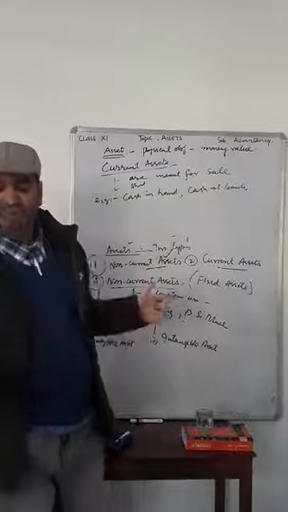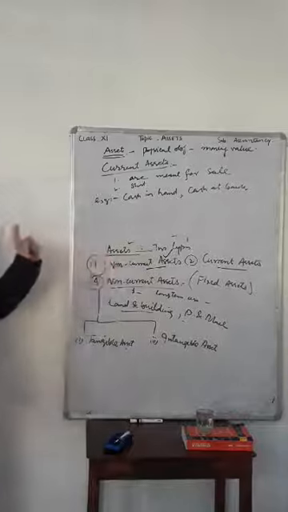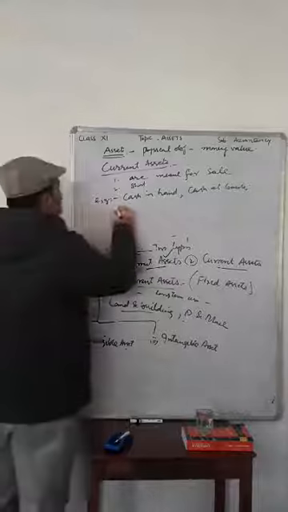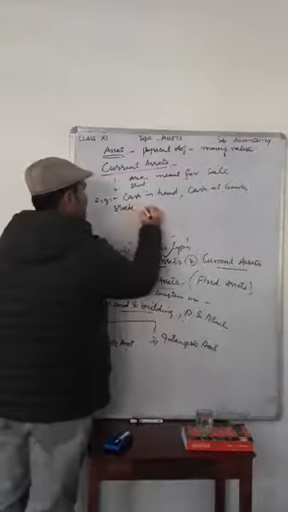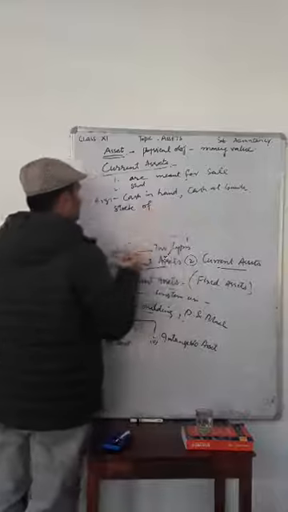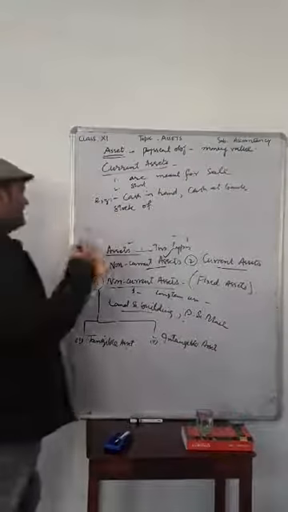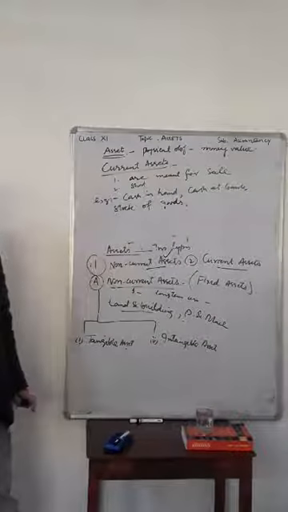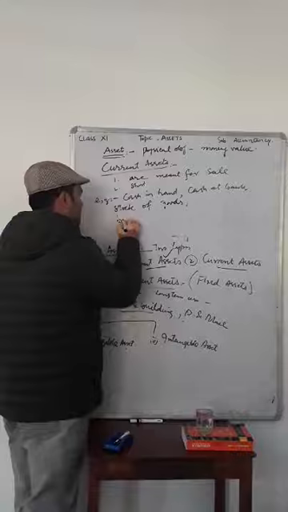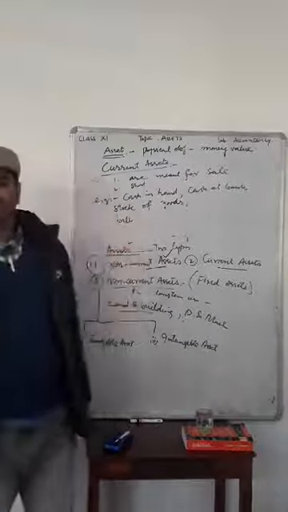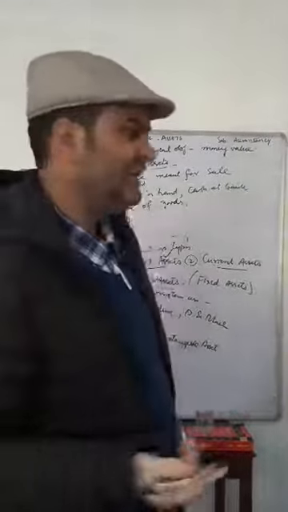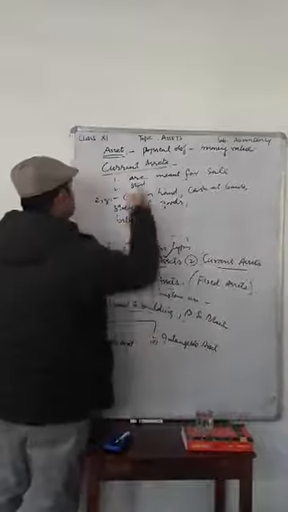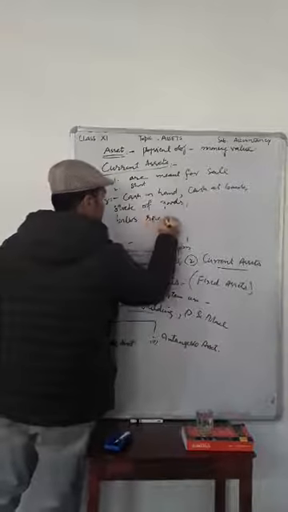Another example, stock of goods. A company having stock of goods means it possesses current assets. Another example, bills receivable. If we have bills or checks which will be received by the company in a short time, that means the company also possesses current assets. Bills receivable is another example.